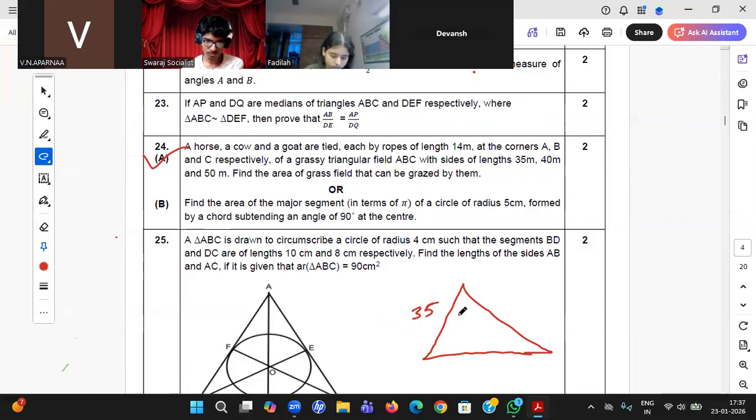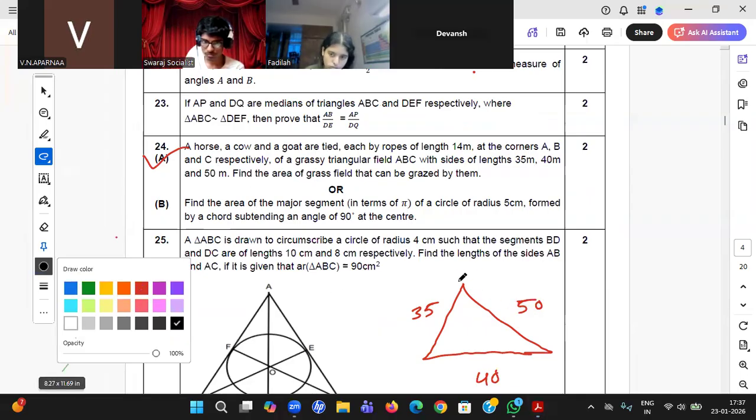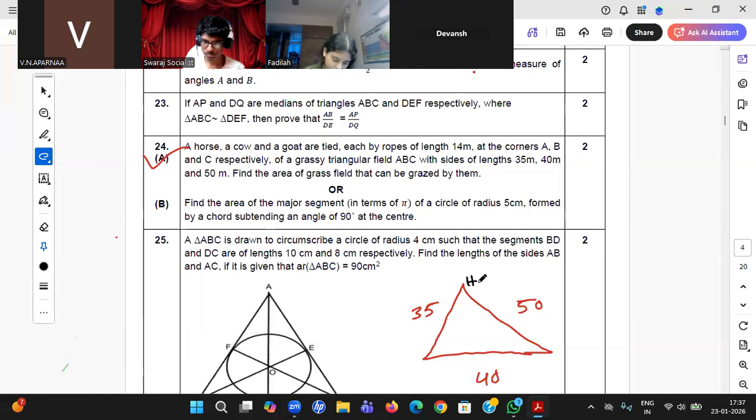So I have drawn the triangle. Now he said horse, cow, goat, so I'll mark H for horse, C for cow, G for goat.